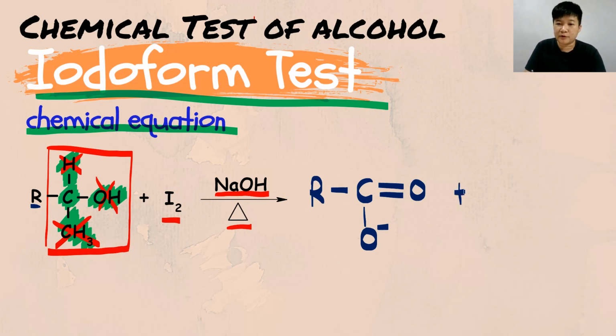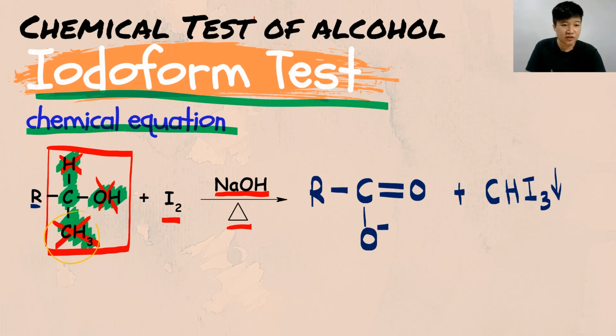Next is the byproduct that you will form, which is your pale yellow precipitate. Your pale yellow precipitate is CHI3. Alright? So look at the changes again.